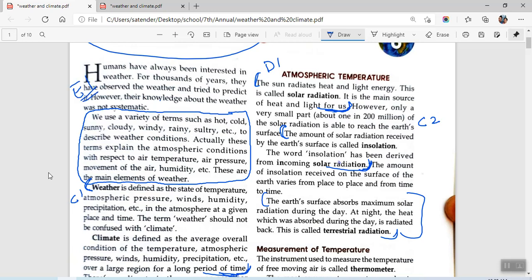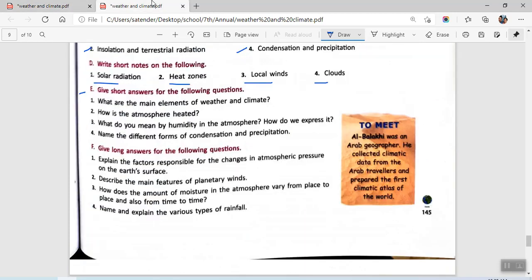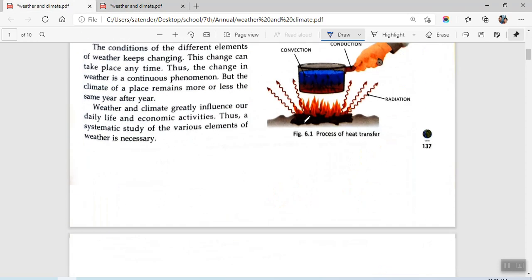Short answers, we will be writing these. These are termed as the elements of weather and climate. Okay, all right. Then we have how is atmosphere heated. So for this, we find it in measurement of temperature.